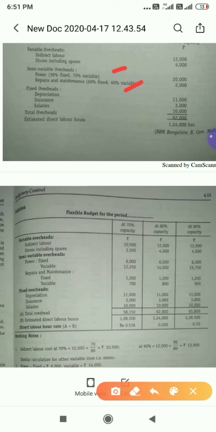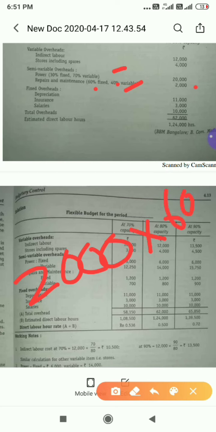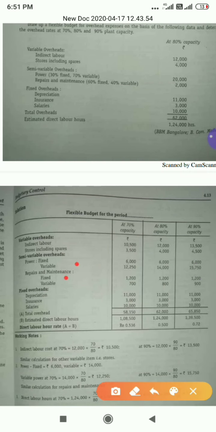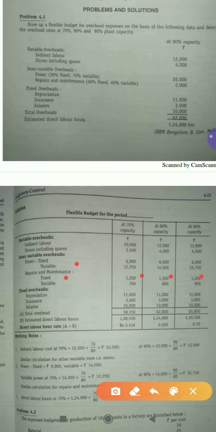Here we should be careful. The total repair and maintenance cost is 2,000. Out of that, 60% is fixed, 40% is variable. Now what you have to take? First you have to take out fixed cost. Total cost is 2,000, into 60% fixed cost. So how much will you get? 1,200 is fixed cost. And this fixed cost will remain same in all the levels of activities. Look at here, under repairs and maintenance we have fixed 1,200, 1,200, 1,200.